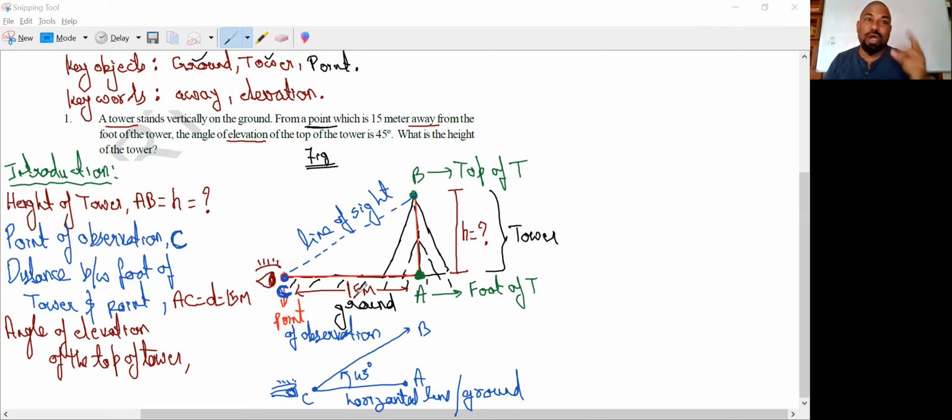Angle of elevation to the top means horizontal line plus slant line. Combine that one, it becomes the angle. Horizontal first and a slant line next. So which is the horizontal line? AC. Therefore, start the angle at A, right? AC. So towards which side it is going? Towards B it is going. Therefore, angle ACB is equal to 45 degrees, right?